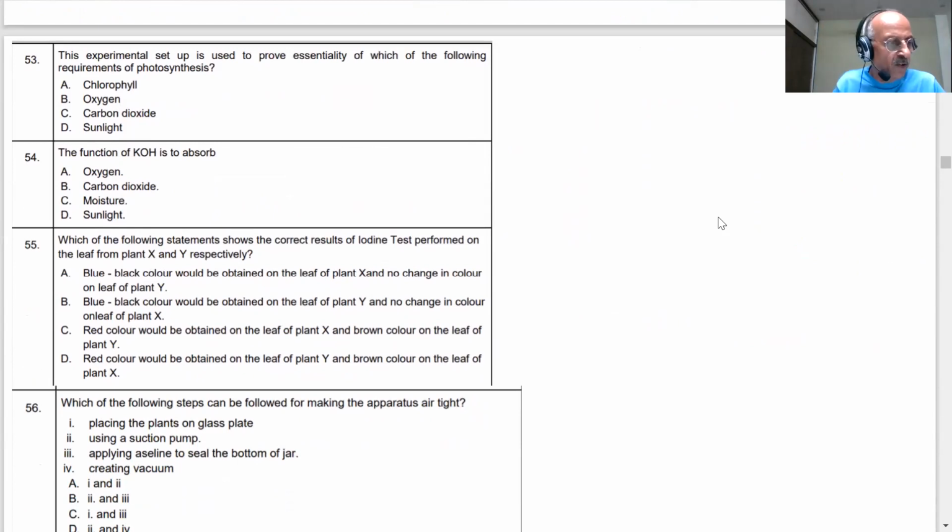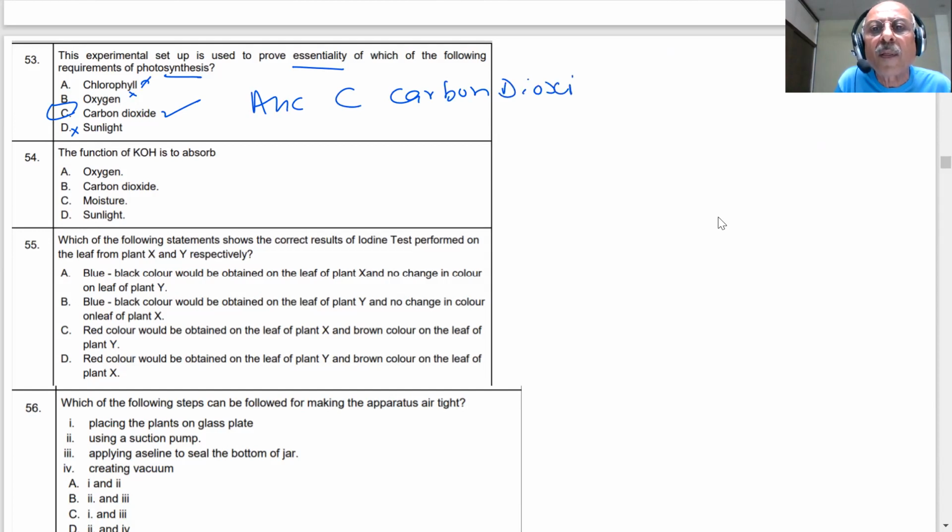Question number 53, student. The experiment setup is used to prove essentiality of which of the following requirements of photosynthesis? There are 2 jars. One has potassium hydroxide, one does not have potassium hydroxide. The potassium hydroxide absorbs what? Carbon dioxide. Therefore, is the setup to prove essentiality of chlorophyll? No. Oxygen, no. Carbon dioxide, yes. And already sunlight is present in both of them. That is also not the answer. The answer is C, student. That is carbon dioxide. All right.